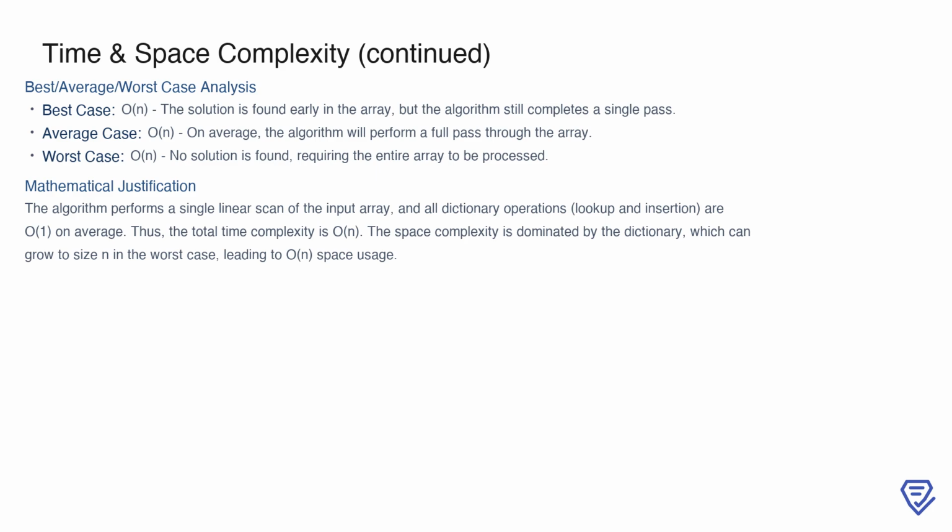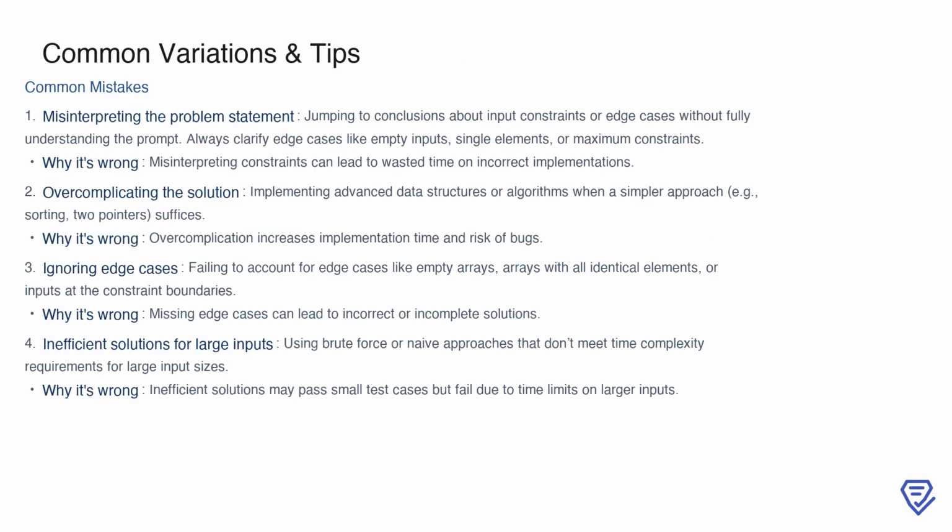This consistency across best, average, and worst cases demonstrates the efficiency and predictability of the algorithm. When working on coding problems, several common mistakes can hinder your progress and accuracy. First, misinterpreting the problem statement is a frequent issue. This happens when you jump to conclusions about input constraints or edge cases without fully understanding the prompt.